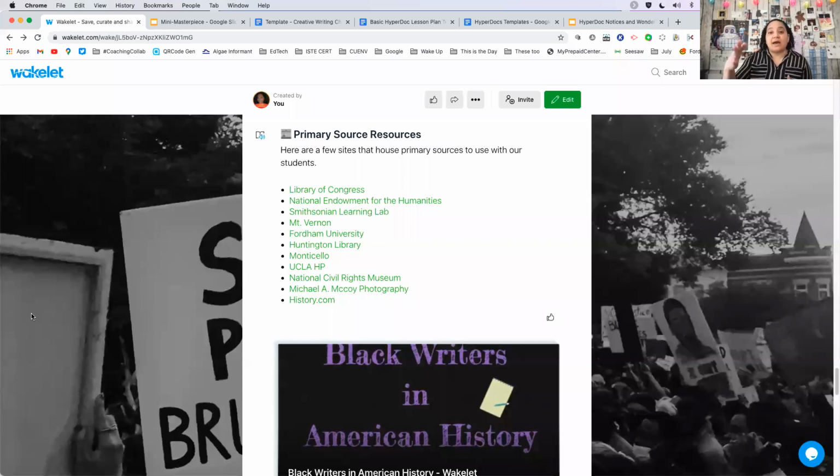And so I want them to go ahead and search through those and find 4 images that match up to that theme that they've said they wanted to focus on from Dr. King's speech, that would show evidence that supports the theme that they've chosen, and then have them write out why they chose those images.